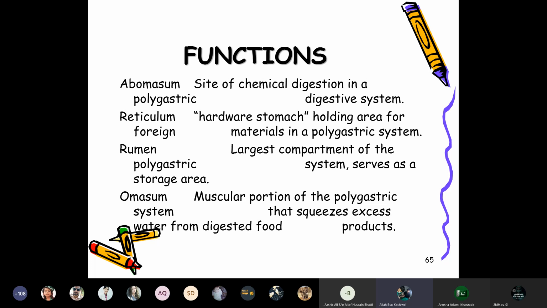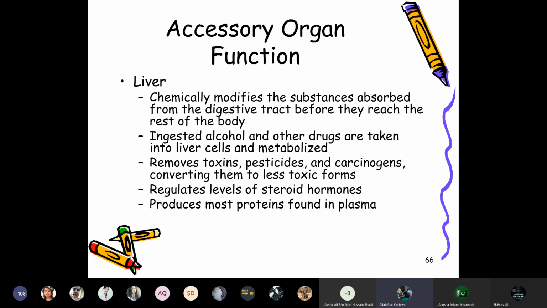The rumen is the largest compartment of the polygastric system and serves as a storage area, and the omasum is a muscular portion of the polygastric system that squeezes excess water from the digestive food products. The accessory organs include the liver, which chemically modifies the substances absorbed from the digestive tract before they reach the rest of the body.